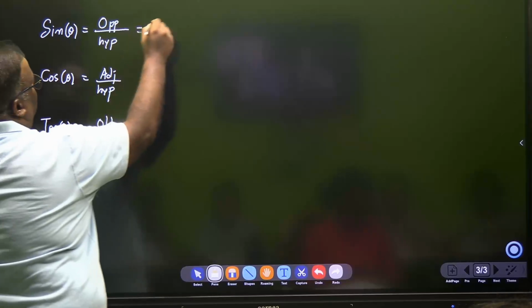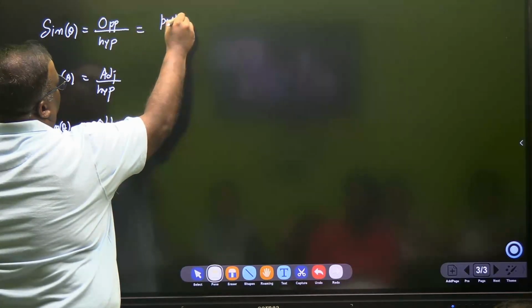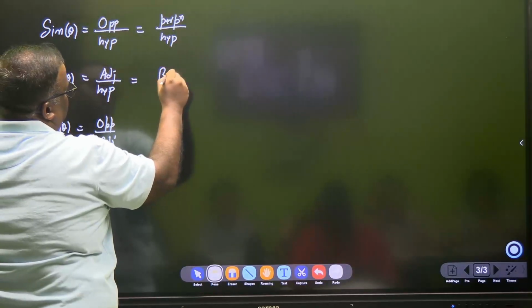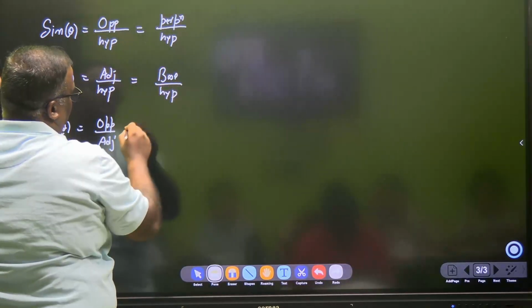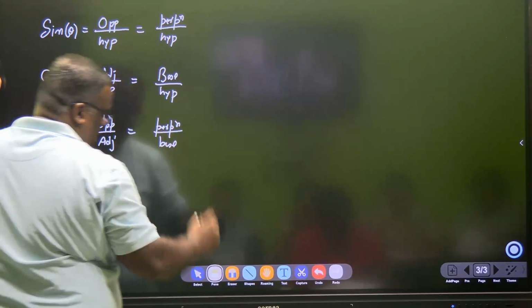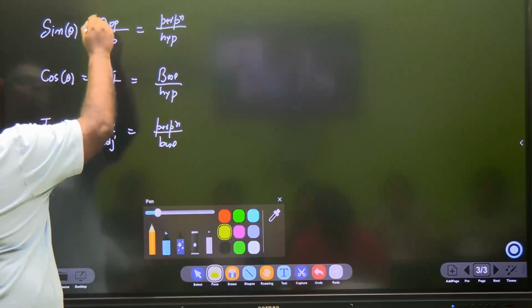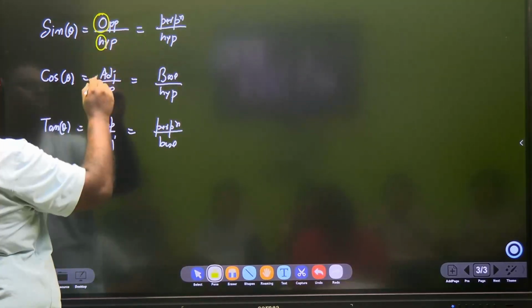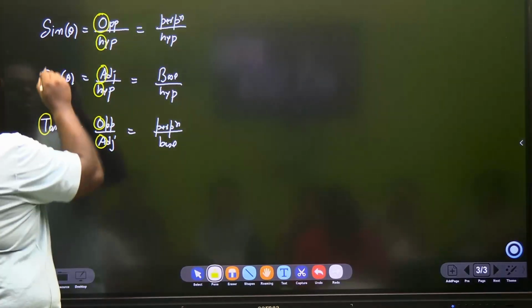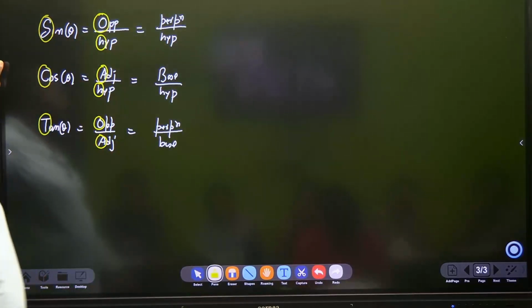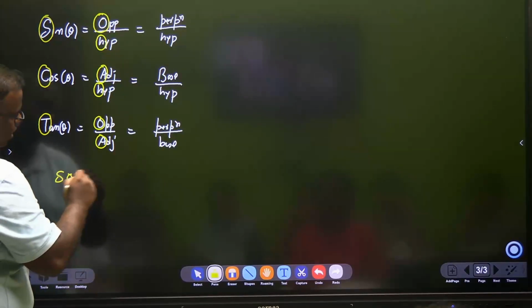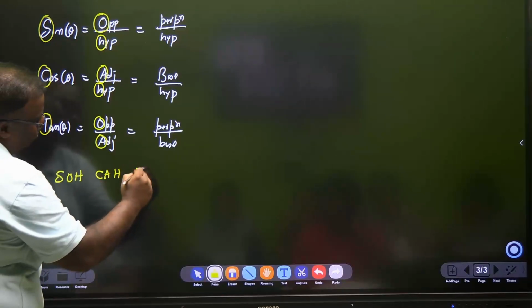Which is equal to perpendicular by hypotenuse, base by hypotenuse, and perpendicular by base. Now, as I write this, I'm just circling these words. So the formula that we say is SOHCAHTOA. If you remember SOHCAHTOA, then everything is done.